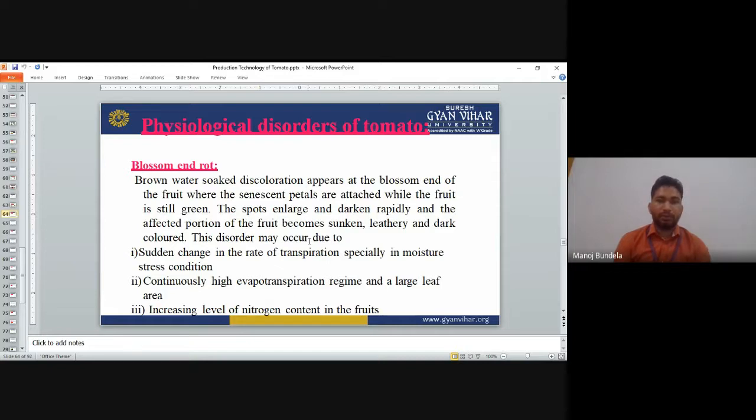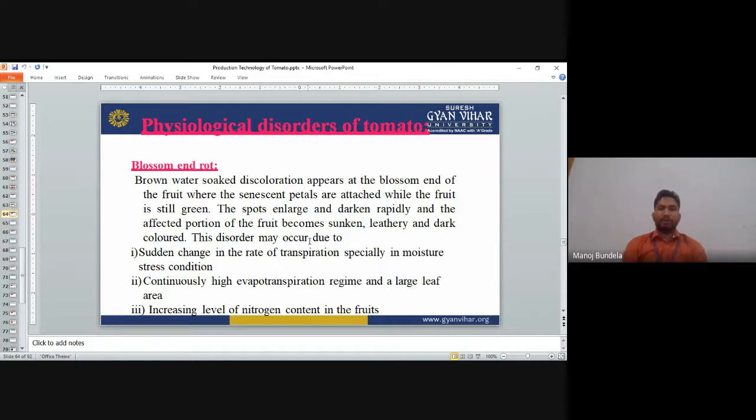These disorders may occur due to a sudden change in the rate of transpiration, especially in moisture stress conditions, continuously high evapotranspiration, large leaf area, and an increasing level of nitrogen content in the fruit.